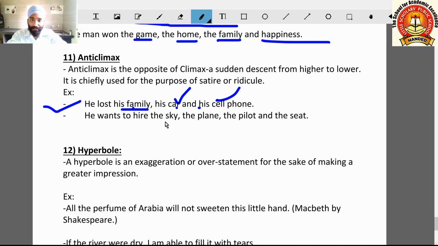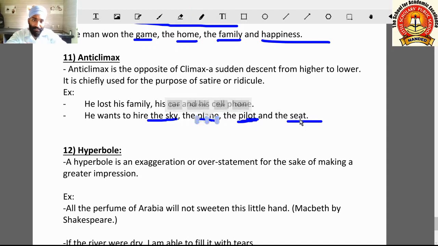He wants to hire the sky. He wants to hire the sky, the plane, the pilot, and the seat. Here sky is mightier and plane is less mighty than the sky. Thereafter pilot is smaller than plane and seat is smaller than pilot.